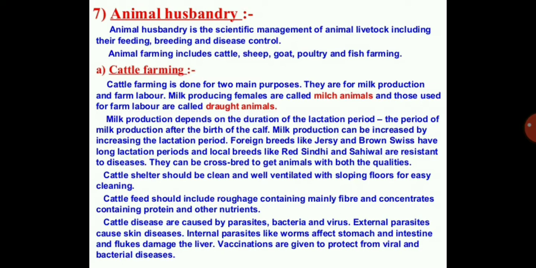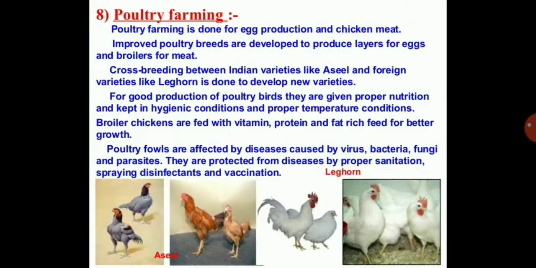Cattle diseases are caused by parasites, bacteria, and virus. External parasites cause skin diseases. Internal parasites like worms affect the stomach and intestine, and flukes damage the liver. Vaccinations are given to protect from viral and bacterial diseases.